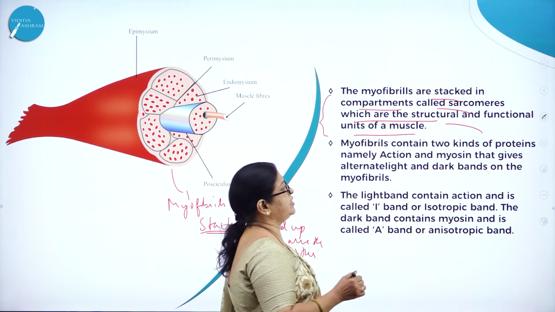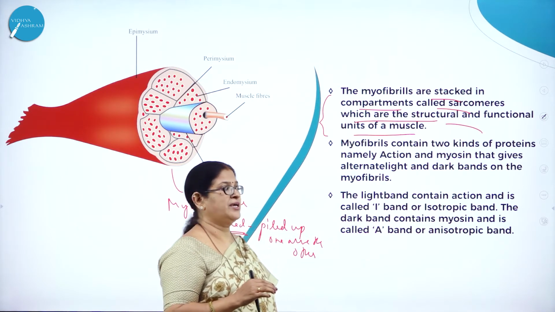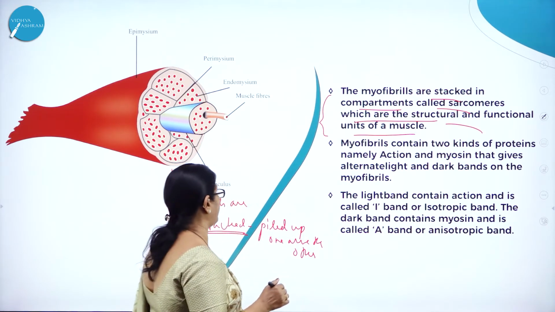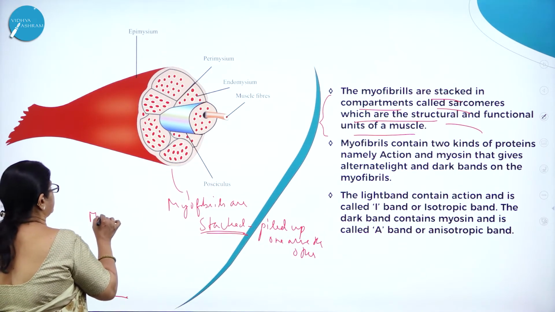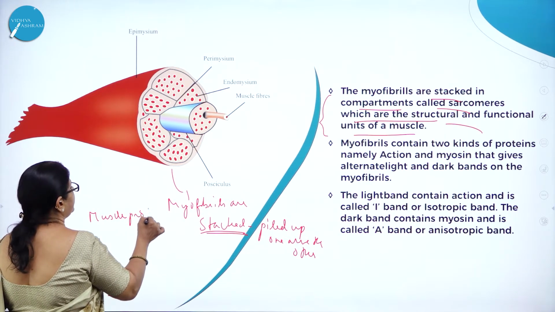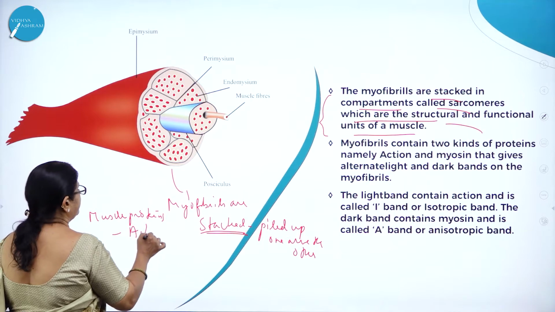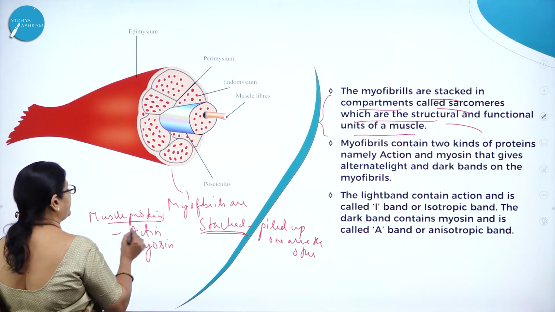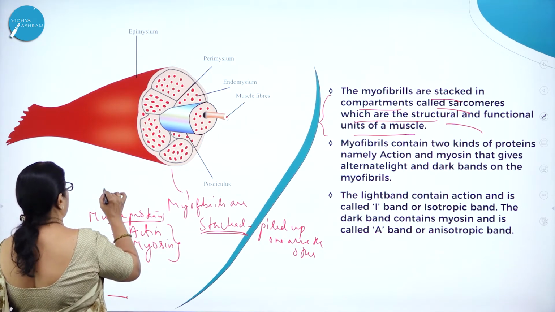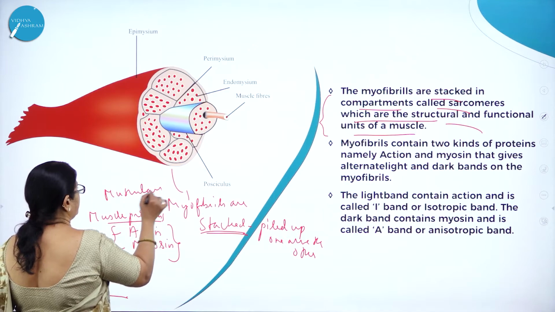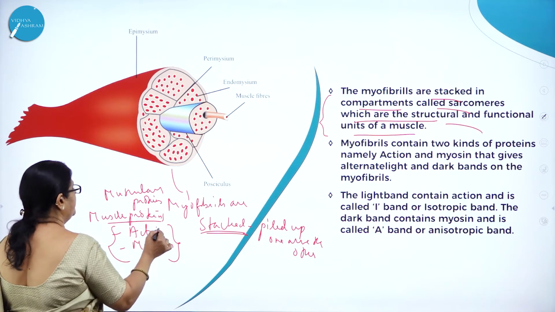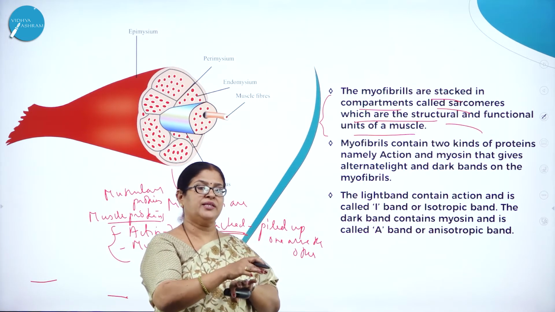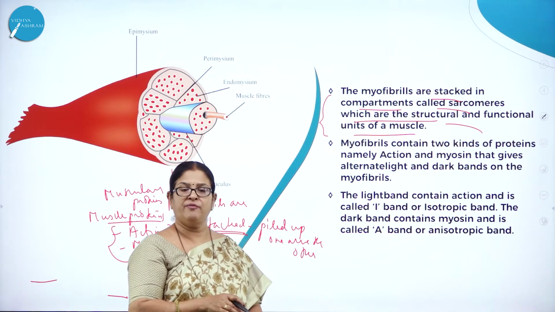All of us know that muscles are responsible for movement. That movement of the muscle is made possible by two very important muscular proteins, or you can call them muscle proteins, called actin and myosin. What are the two very important muscular proteins? Actin and myosin. Very, very important. Because of the sliding movement, elasticity or friction is created whereby the movement is made possible.